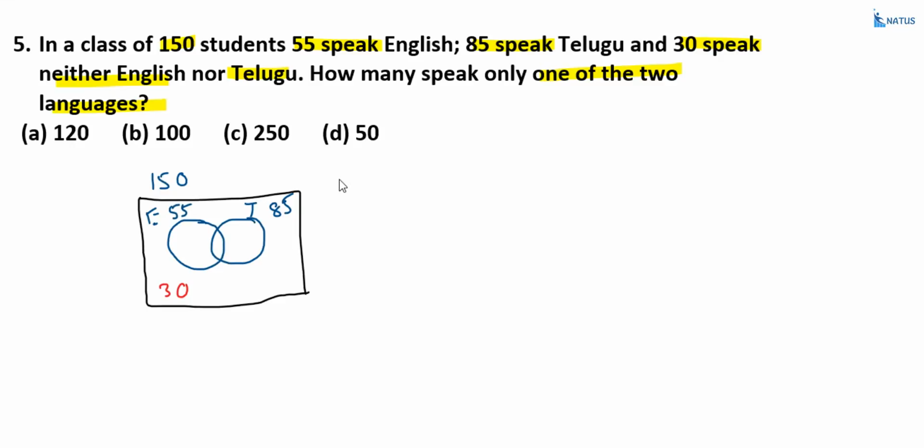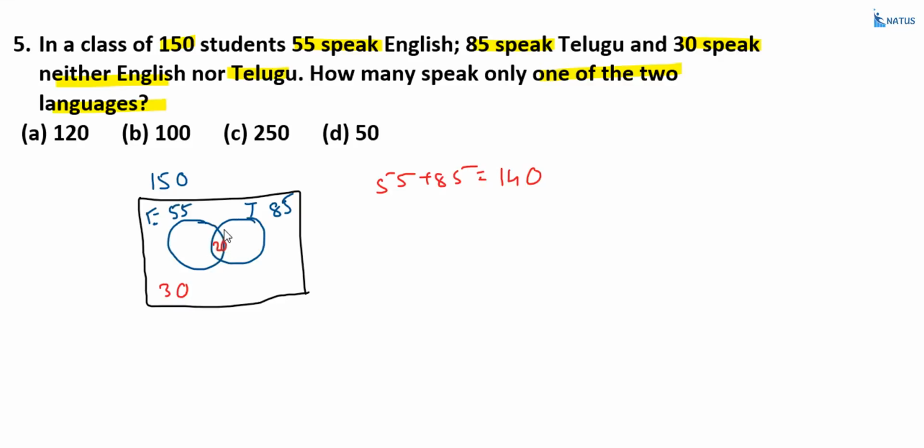Now what is the sum of these two? 55 plus 85, that is equal to 140. But what is the sum of these three? That is 120 only. Now what is the excess of 20? That excess of 20 is the combination of Telugu as well as English.